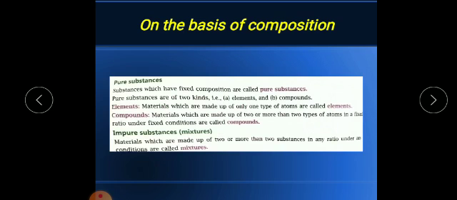Now, on the basis of composition, composition means the compounds present, we have pure substances and impure substances. Pure substances have a fixed composition, and in impure substances the composition is not fixed. Materials made up of two or more substances are called a mixture. In pure substances the ratio is fixed, but impure substances can mix in any ratio.